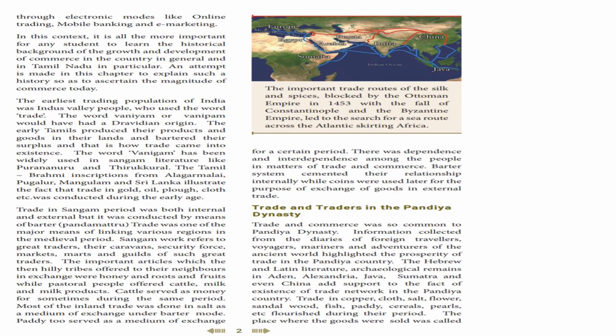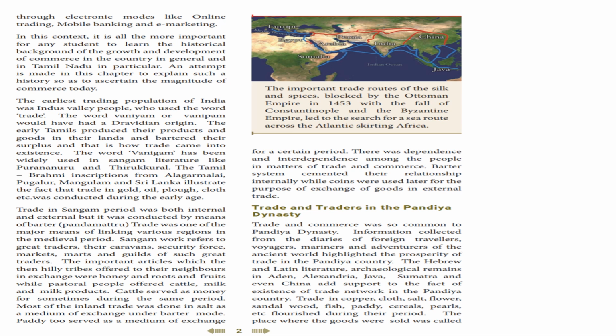That is very important. The Tamil Brahmi inscriptions from Alagar Malai, Pugalur, Mangulam and Sri Lanka illustrate the fact that trade in gold, oil, plug, cloth, etc. was conducted during the early age. Okay, so the word Vanigam, which is not a new term, the word commerce, it is in the Sangam literatures.